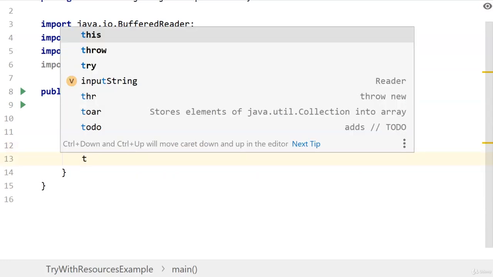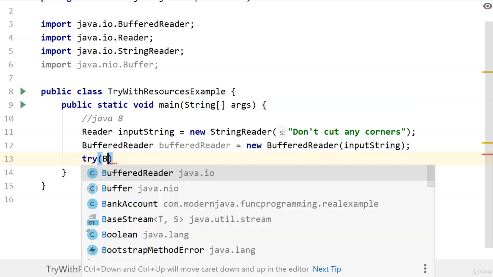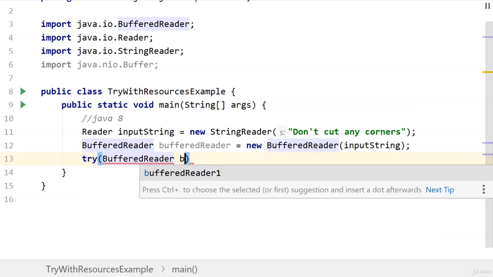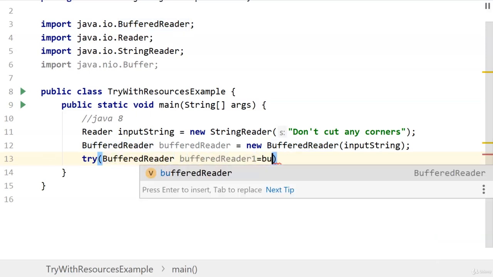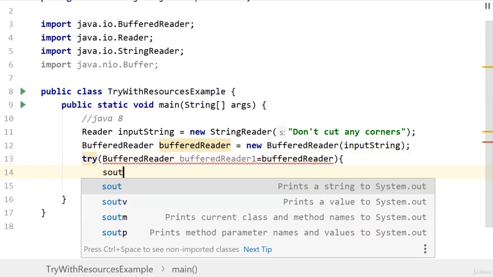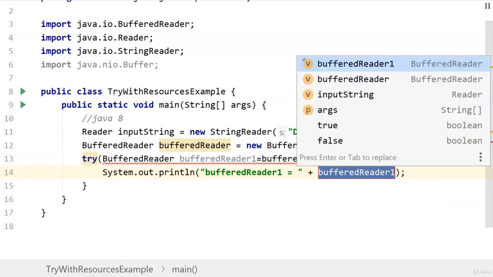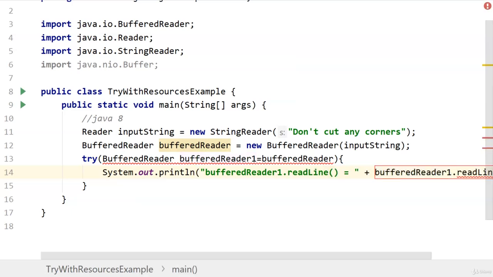And then try with resources block: BufferedReader, bufferedReader1 is equal to bufferedReader, and sysout bufferedReader1.readLine. Let's move it to the next line.